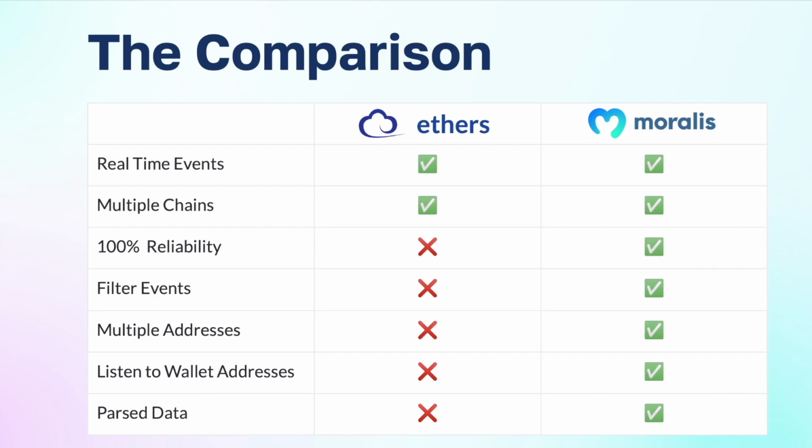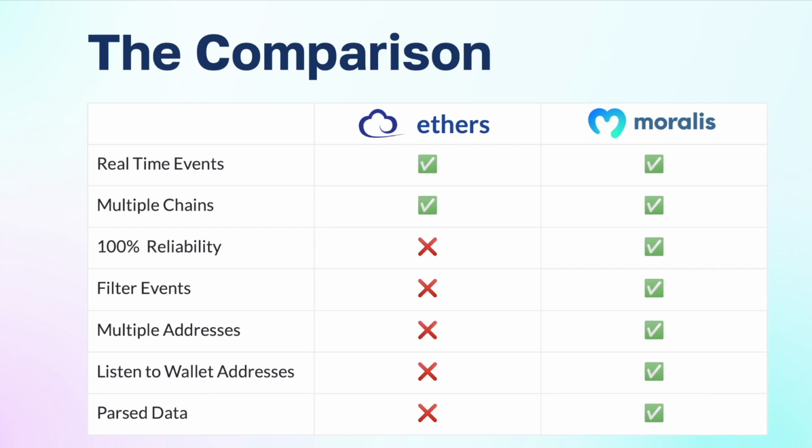With Ethers, you had to create a new listener for all the contracts DAI, Tether, USDC, which have the same ERC20 token standard. But with Moralis, you can pool all these addresses into one single stream, and in your webhook, you'll always be informed of which contract address the event was emitted from. And also, you can listen to specific wallet addresses. If you're not interested in a smart contract, you can listen to specific wallets on the actions that wallet is conducting. And finally, Moralis even parses the data for you.